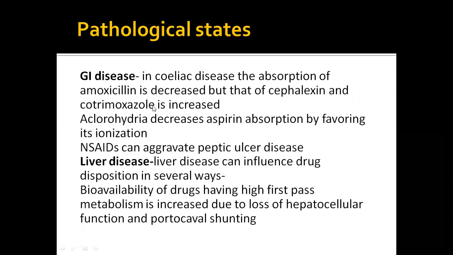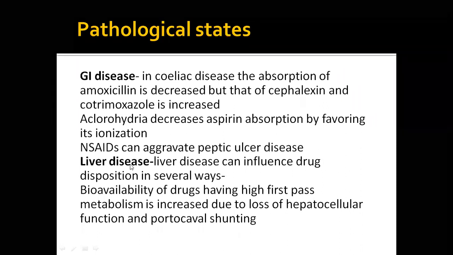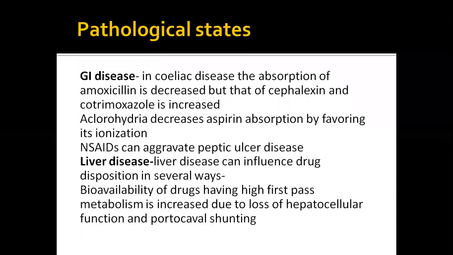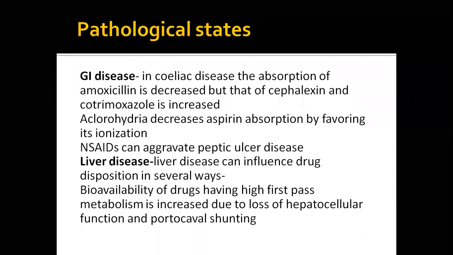In celiac disease, absorption is decreased. In achlorhydria, aspirin absorption is decreased. In liver disease, for example if the person is alcoholic and has alcoholic liver disease, the hepatic system is altered, because in the hepatic system gluconeogenesis, glycolysis and glycogen storage will be affected.